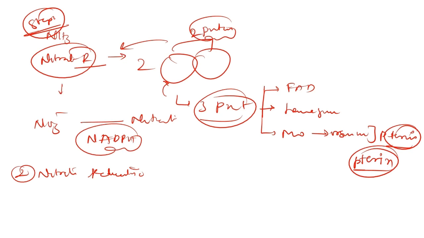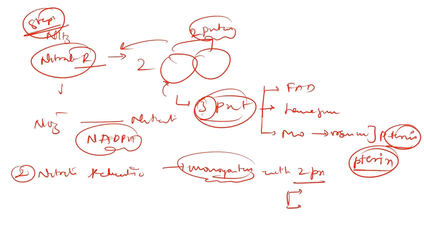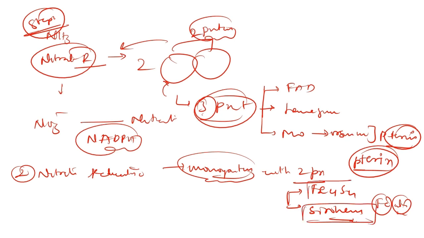So it is a monomeric protein, with again two prosthetic groups. Earlier it was 3 here, it is 2 now. The two prosthetic groups are Fe4S4 and heme. This heme is nothing but a cyclic tetrapyrrole with one iron atom in the middle. So these are the two important prosthetic groups which are present in the monomeric protein, which is nitrate reductase.